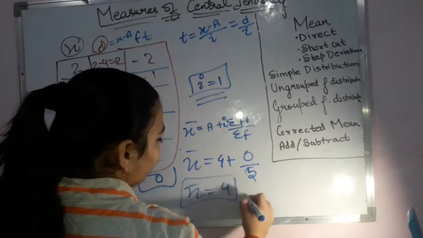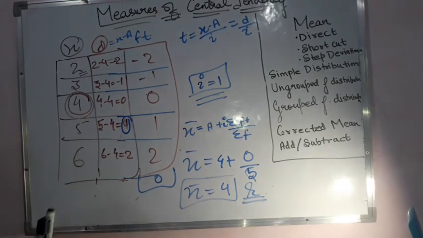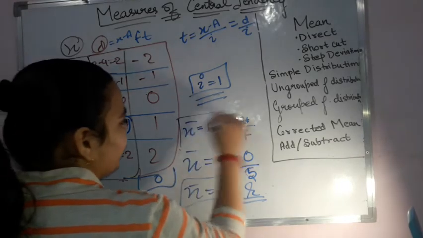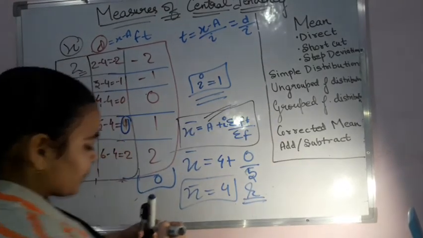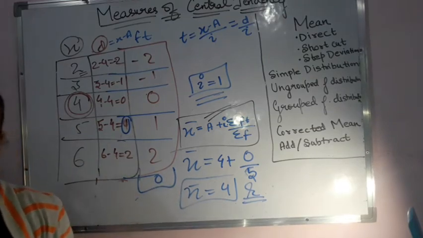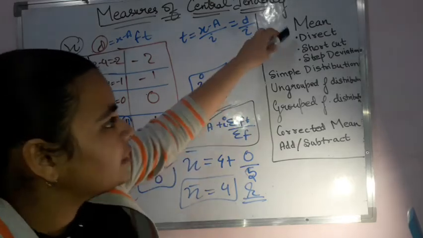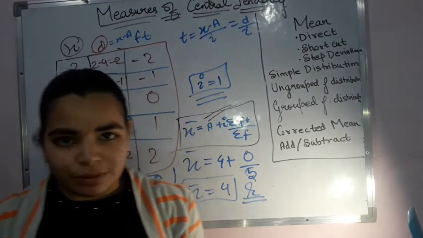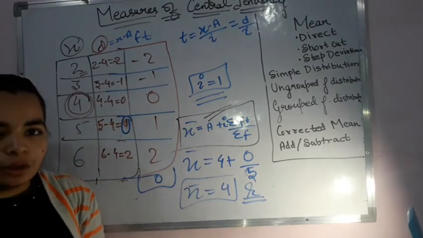4. Now what have we observed by solving this example with the shortcut method and with this step deviation method? I got one particular thing, and that is that by solving it with either of the methods I am getting the same answer, that is 4 in this case. That means you apply any of these three methods, the direct one, the shortcut method or the step deviation method, you are going to get the same value for the mean.